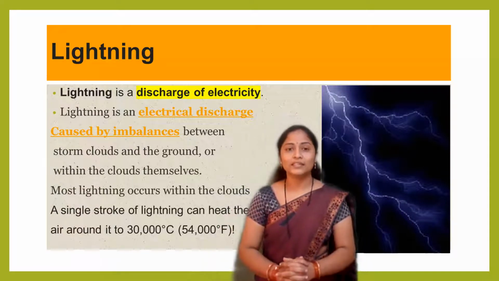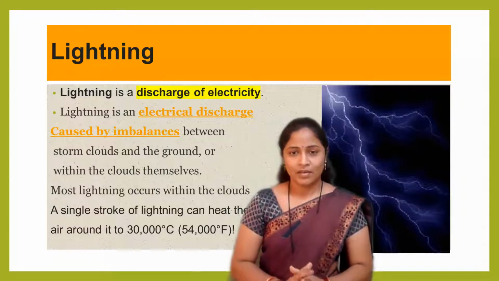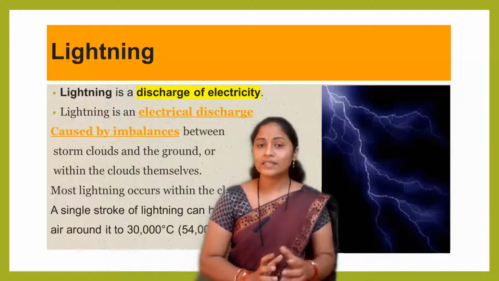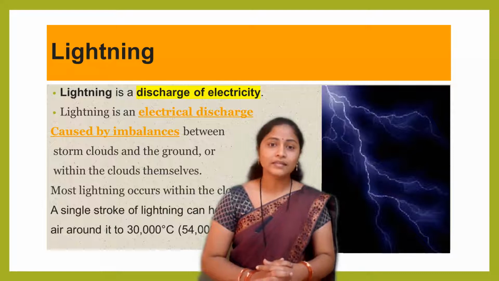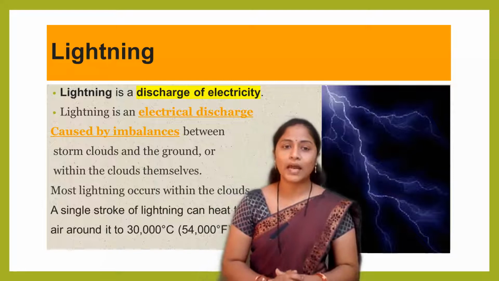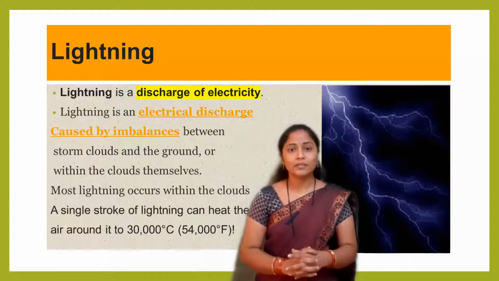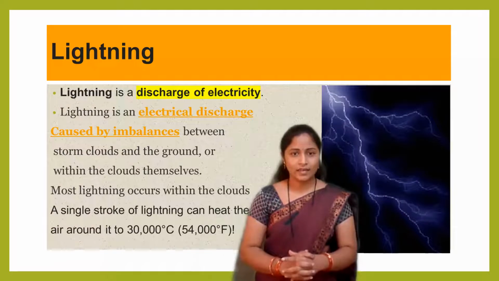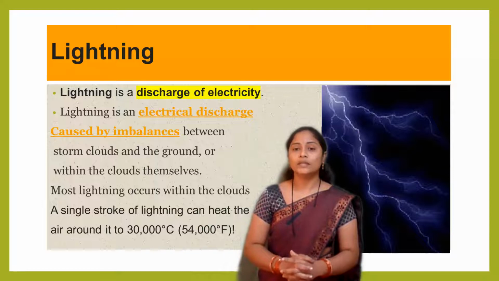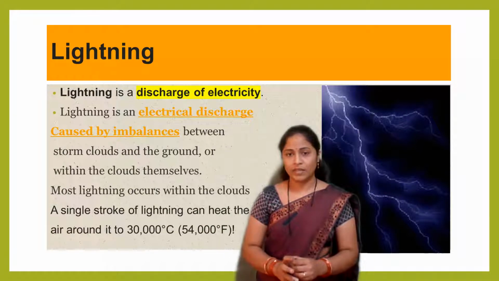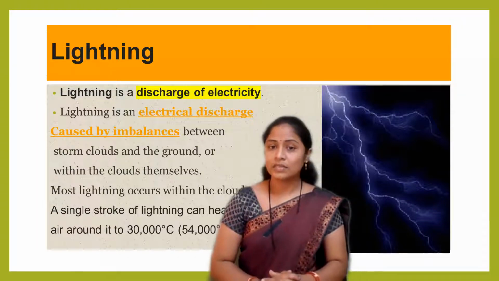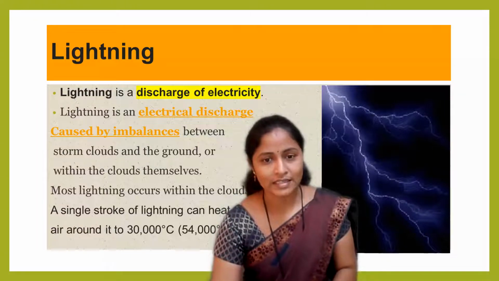Lightning is nothing but the discharge of electricity. In 1752, Benjamin Franklin did one experiment, the kite and key experiment, and with the help of that experiment, he proved that lightning is nothing but the discharge of electricity. So my dear students, lightning is actually the flow of charge. And the more interesting thing is that lightning possesses a temperature of near about 27,000 degrees Celsius to 30,000 degrees Celsius.